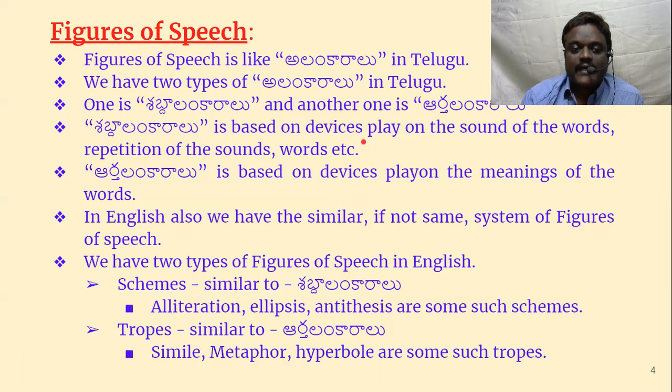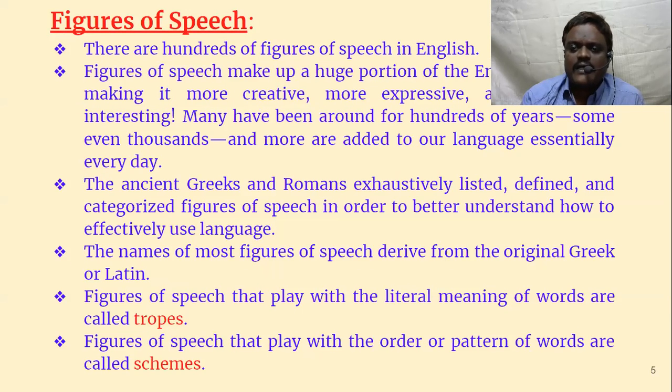Then we have another type called tropes, similar to arthalankaralu, like I told you, upamalankaramu, utprekshaalankaramu. In the same way, in English also we have simile, metaphor, hyperbole. These are examples of tropes. So just like arthalankaralu and shabdalankaralu, even in English, we have schemes and tropes. There are not one or two, but hundreds of these schemes and tropes available in English, and most of these are borrowed from Latin and Greek.